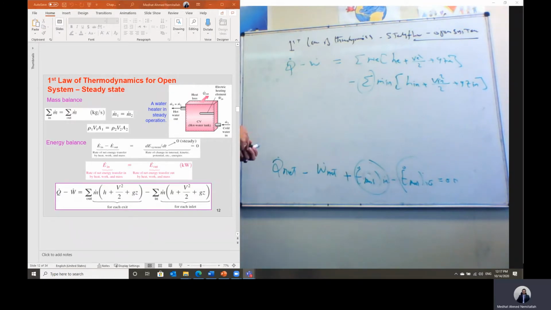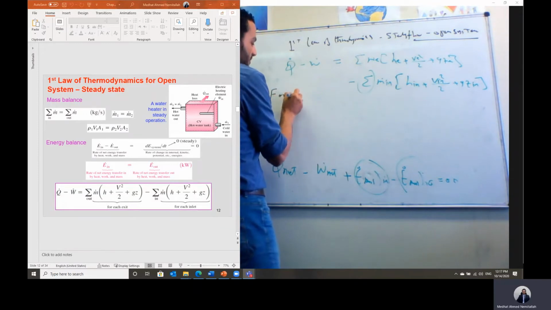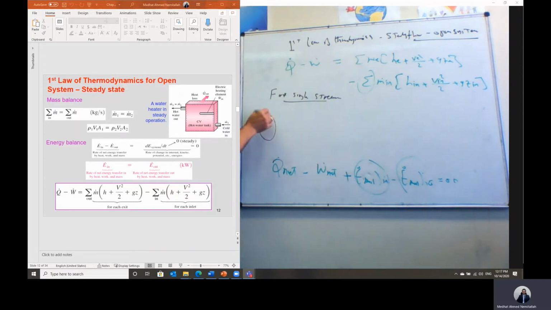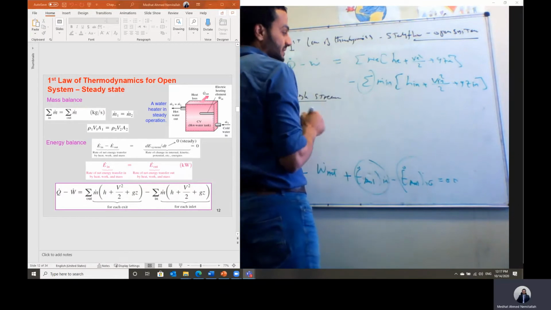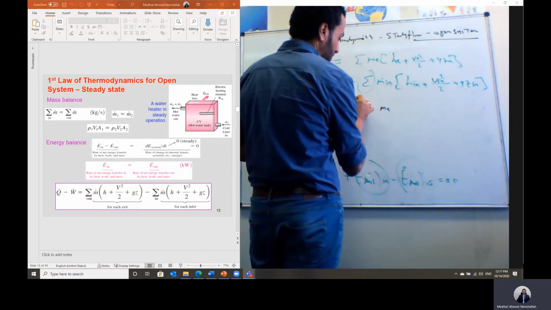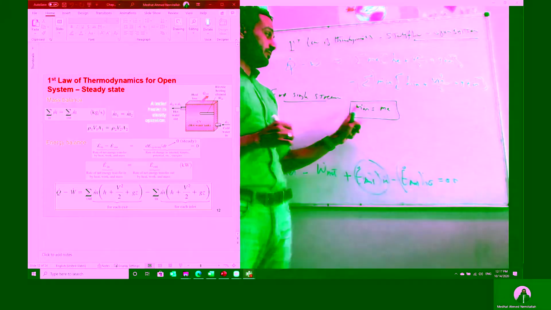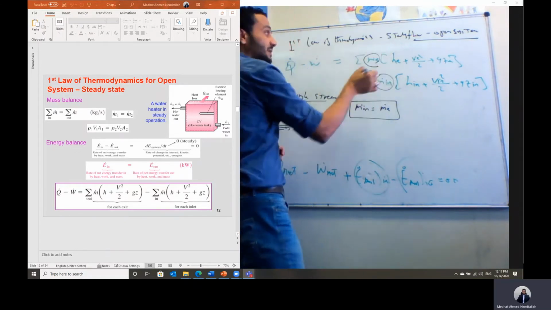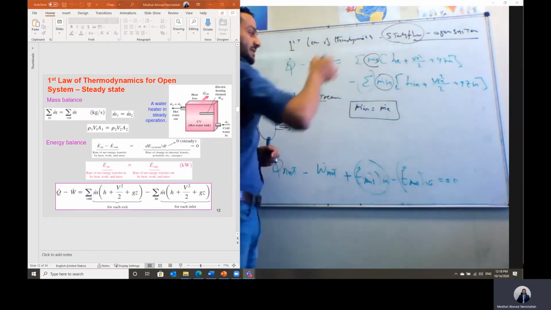But for a single stream, for a system with only one inlet and only one outlet, we have one common inlet to the system and one common outlet of this system. In this case, when we apply the mass equation for a steady flow single stream, it will be just mass flow rate inlet equals mass flow rate outlet. And we can remove the summation sign, as the flow is a steady flow.